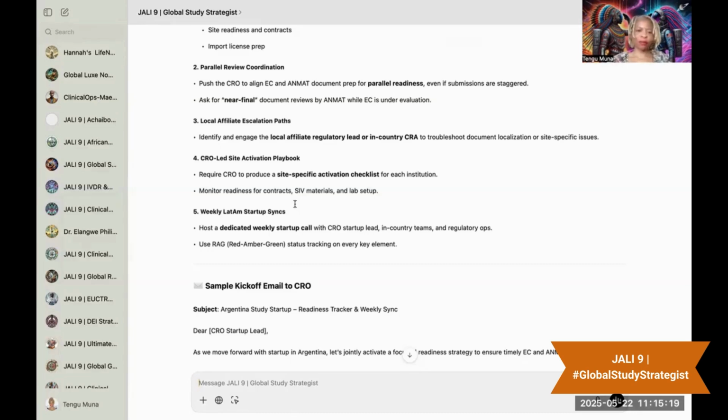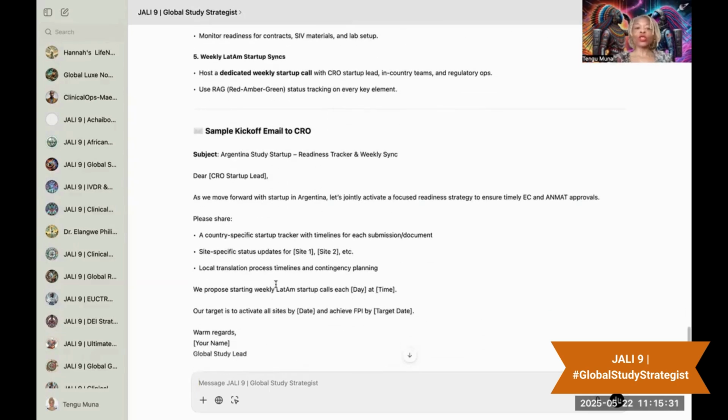They help you. Okay, let me go ahead and do the study as a global study manager or global study lead. You have those incredible ideas, but then they actually help you to create a strategy that can make your days a little bit shorter. So here, let me start with Argentina. It also did a sample startup kickoff email to the CRO.